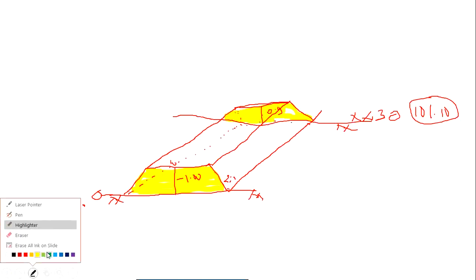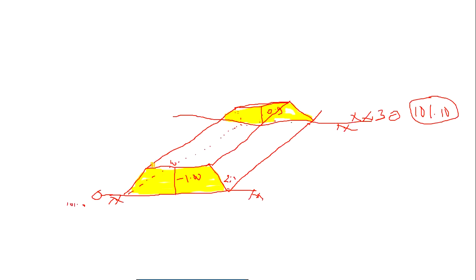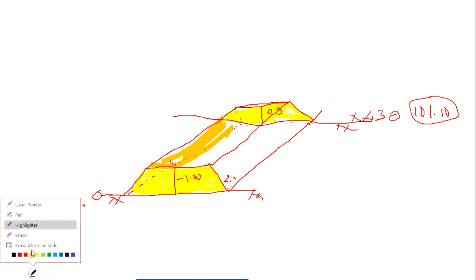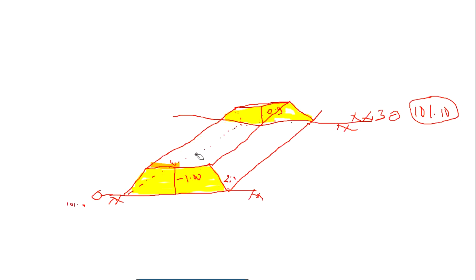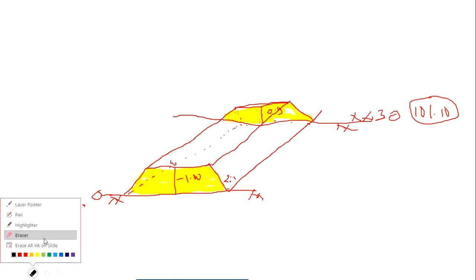The different mean I am going to take here, multiplied by length. I will take that color only, so there will be no issues. Multiplied by length we are going to take here.